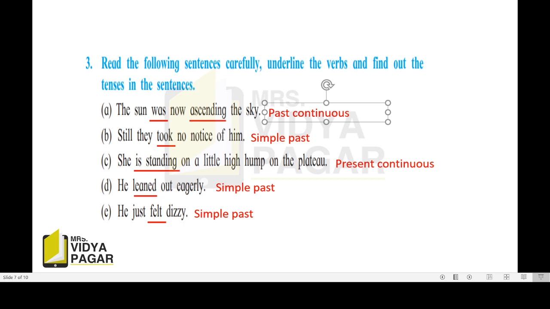Then he leaned out eagerly. Leaned. It is the past tense of lean. So it is the simple past. Then he just felt dizzy. The past tense of feel is felt. So it is simple past tense.